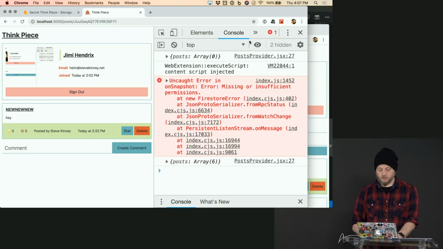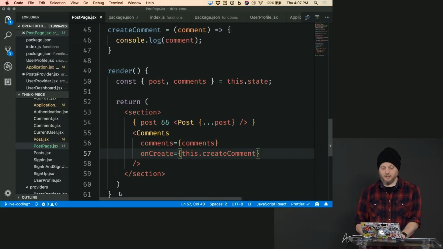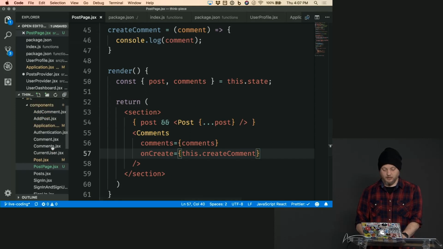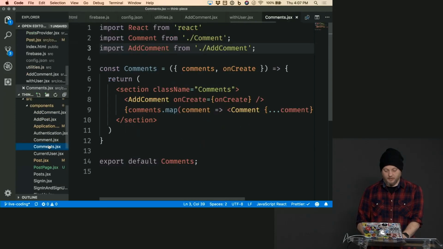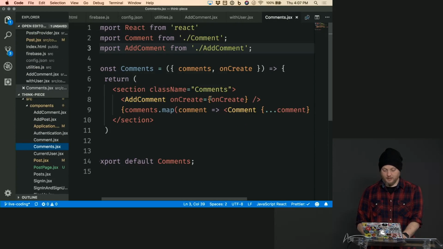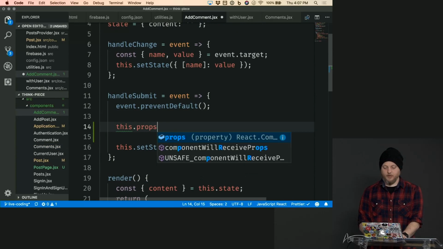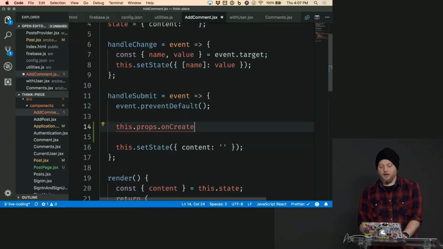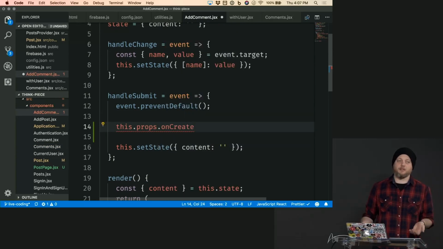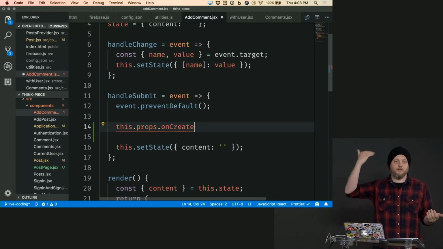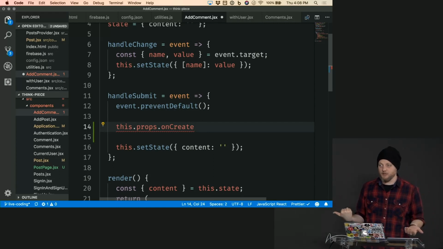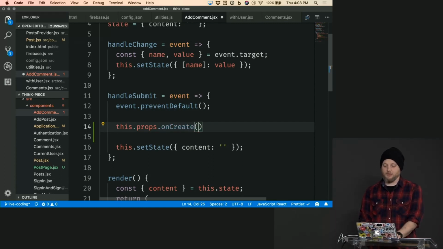Let's go back to my console. All right, let's take a look at the create comment because it's definitely clearing it out and doing something. I think we might have to actually call the onCreate. Let's see. Comments passes onCreate. Cool. So we'll just say this.props.onCreate. Now, what could we do here? If we had the post ID, we could pass it all the way down like we were doing in the post before, where we weren't passing functions from the application all the way down. We could totally refactor and do that, but let's get it working, and then we'll see if we decide to do that.